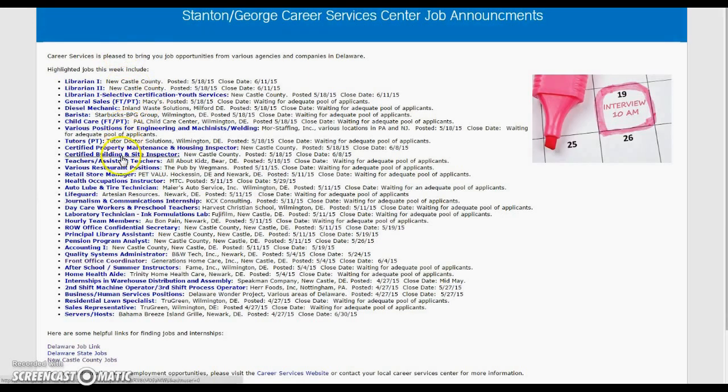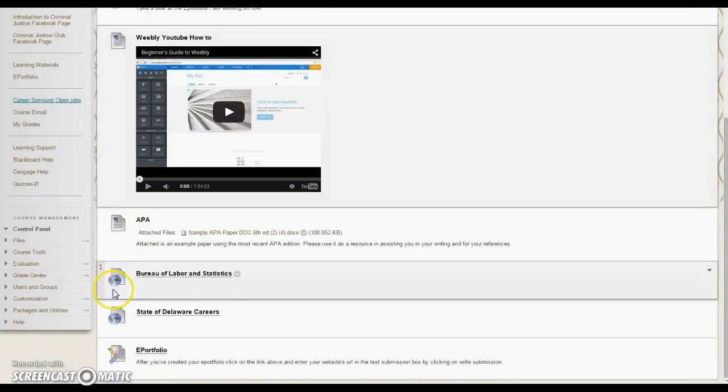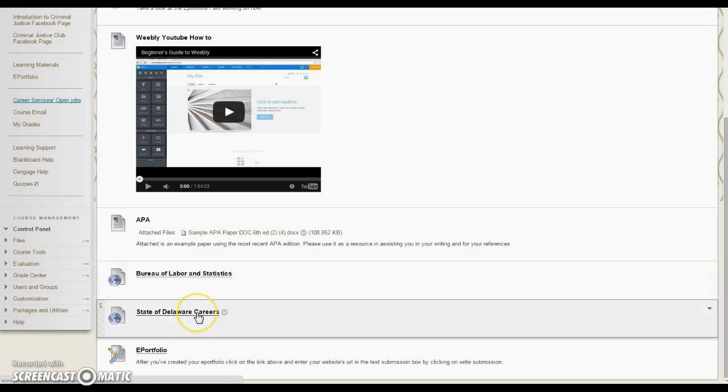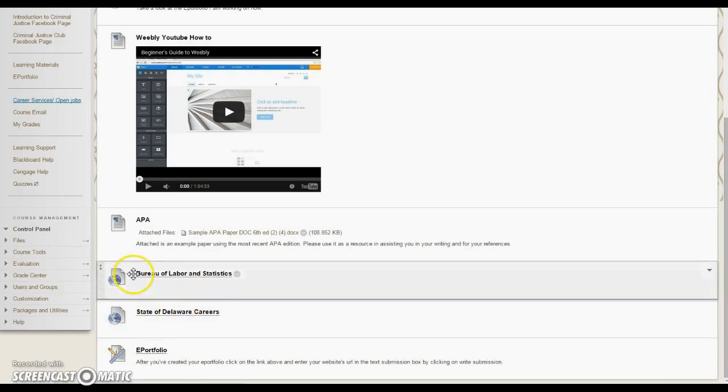I have the link here to Career Services, open jobs that we get information. So if you're unsure what you want to do, there's some information here about what's available currently in the state of Delaware. I did put the Bureau of Labor Statistics link on here so you can go and see what they have available for careers. And this takes you directly to the state of Delaware Career Center.